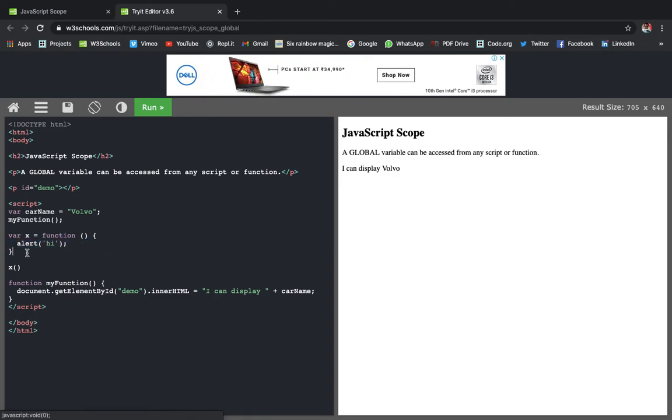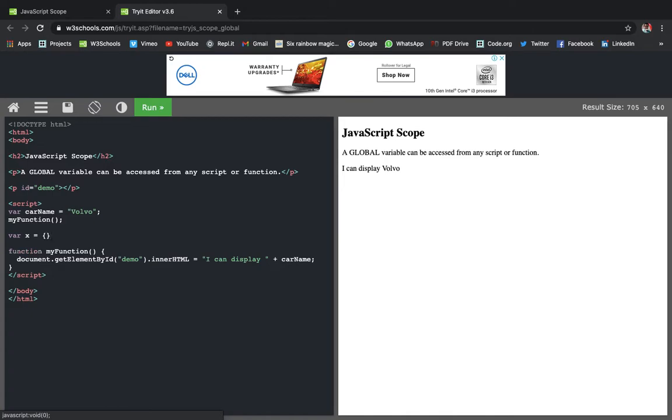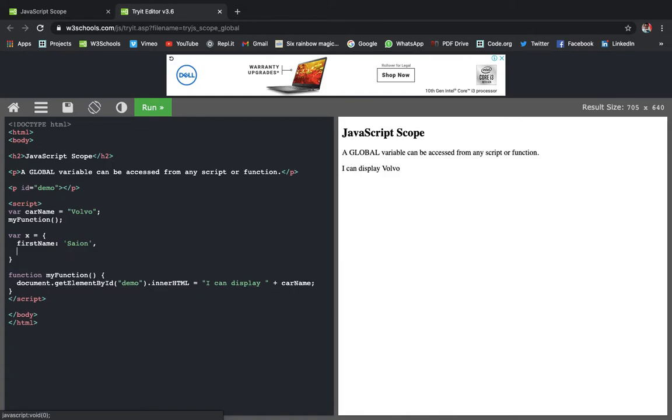And if you want to see, if I remove this, objects are also variables. So this is an object. Over here I can do firstName is Saion, and lastName is Gupta.